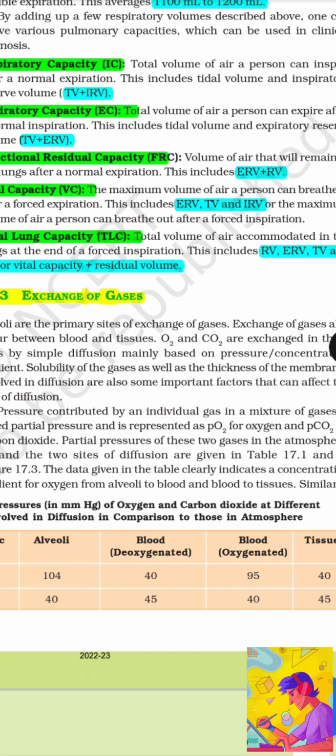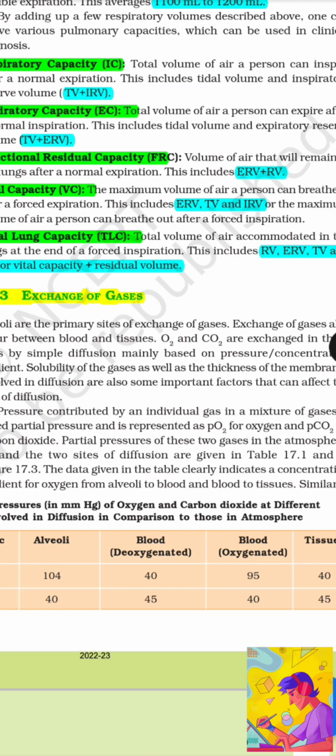Vital capacity: the maximum volume of air a person can breathe in after a forced expiration, or the maximum volume of air a person can breathe out after a forceful inspiration. This includes ERV, TV, and IRV. Total lung capacity: total volume of air accommodated in the lungs at the end of a forced inspiration. This includes RV, ERV, TV, and IRV, or vital capacity plus residual volume.